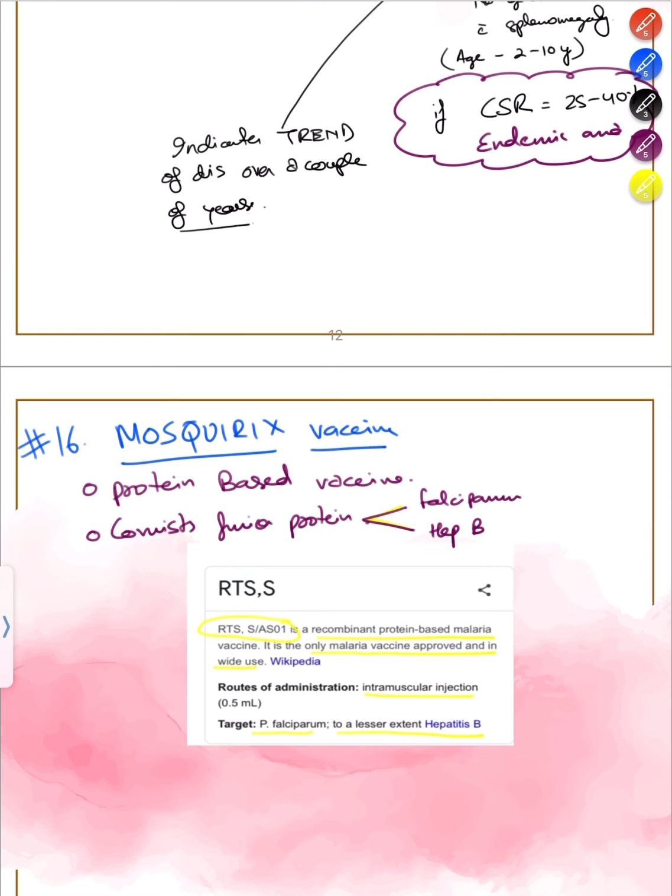RTS/AS01 is a recombinant protein-based malaria vaccine. It is the only malaria vaccine approved and widely used. Route of administration is intramuscular, 0.5 ml given. Target is F. falciparum mainly, and to a lesser extent hepatitis B is also targeted because this antigen is also there, but mainly it's this one. So the main target we are having is this one.